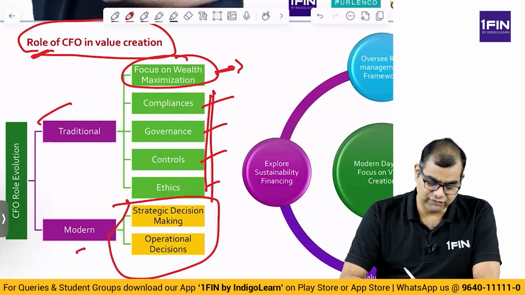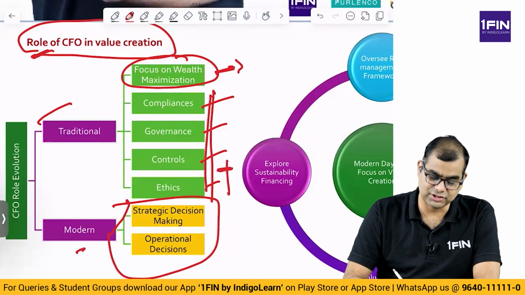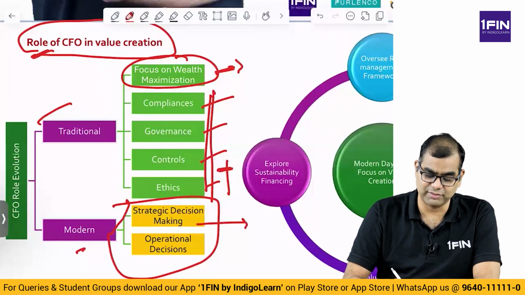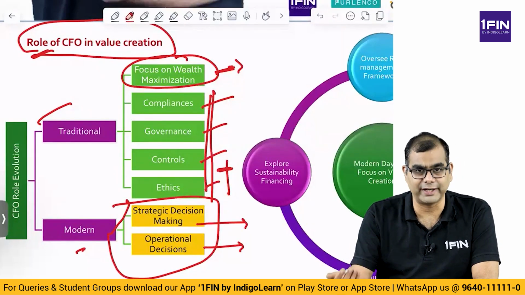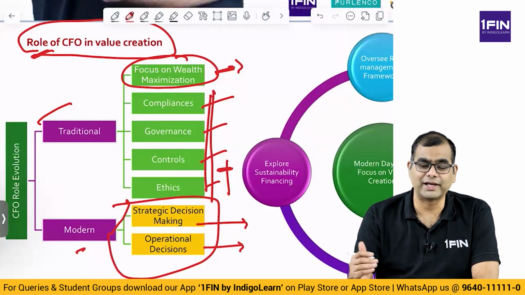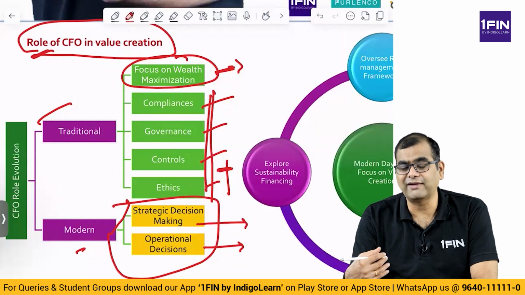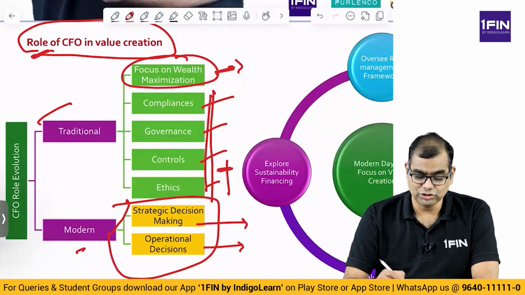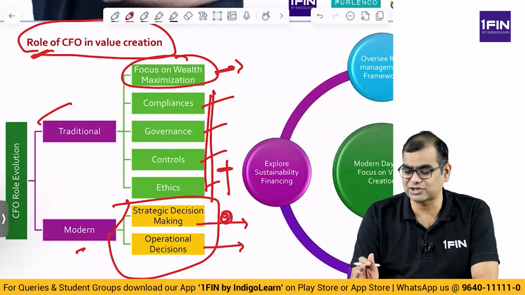Today's CFO not only does all of this, but also has to get involved in strategic decision making and operating decisions. When you say strategic decision making, think of things like M&A, hiving off businesses, acquiring new businesses, exploring new business lines, and probably investing in businesses that have binary success or failure, that is either 1 or 0, things like startups. So there is a lot more focus on strategic decision making rather than focusing just on books.